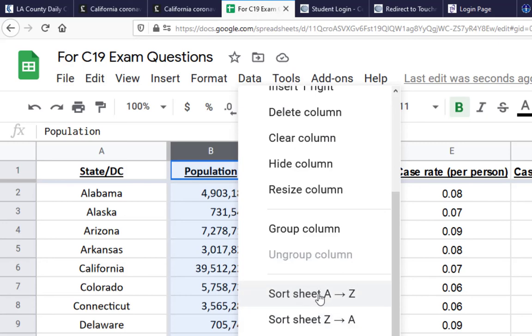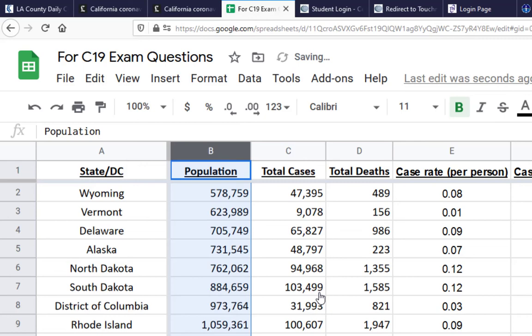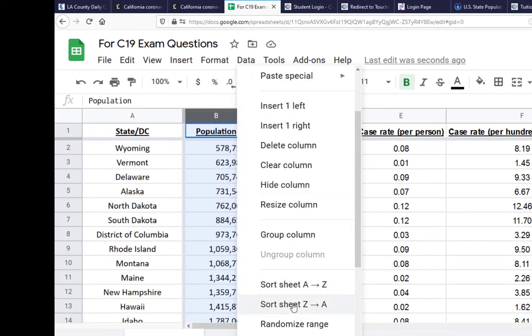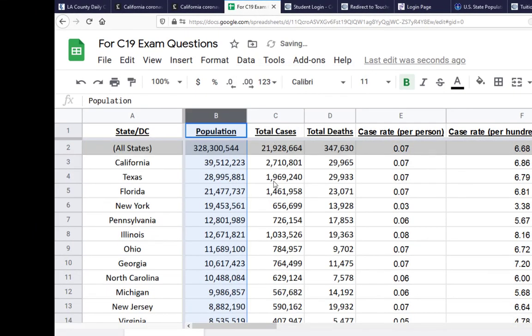If you sort ascending, let's do it this way. What it does is it takes all the data in that column and then puts it in increasing order. So now you've got the states in increasing population. And what's totally rad about that is everything else comes with it. The total cases, the total deaths, the name of the state, and all the rates you calculated. You can also sort the other direction, descending. And when you do that, it does exactly the opposite. We start at the United States, which makes perfect sense, and then it goes downward. California is the most populous state, followed by Texas, followed by Florida, and so on.